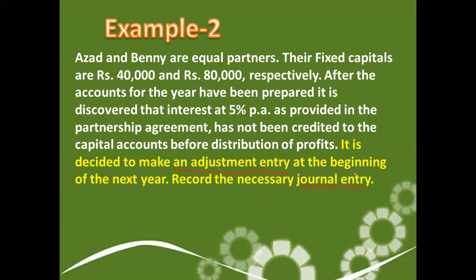Now, what is the mistake? See, Azad and Benny are equal partners. Their fixed capitals are rupees 40,000 and 80,000 respectively.